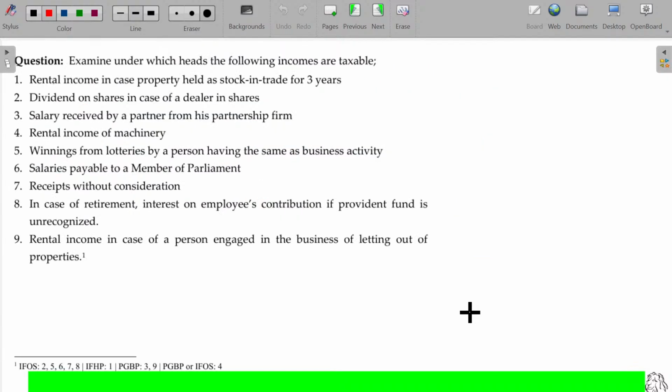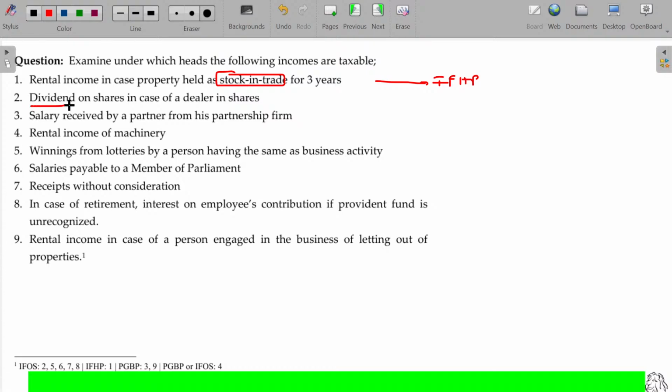Now, examine under which heads the following incomes are taxable. Rental income in case property held as stock in trade for 3 years. Okay, so this will fall under income from house property. Always let out property will be considered as income from house property only. Is that okay? Income from house property.